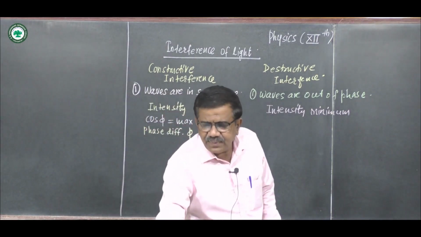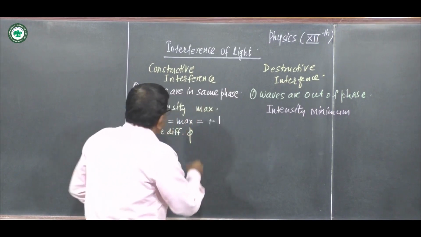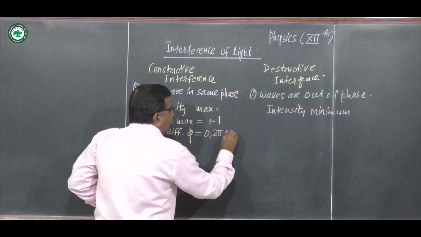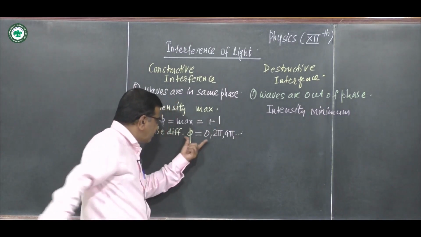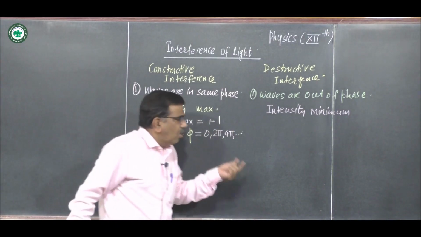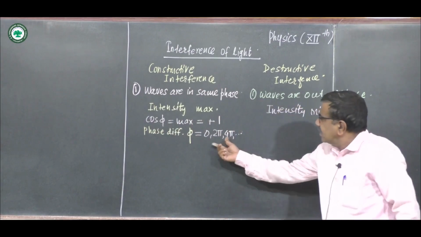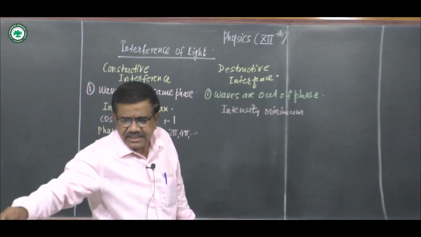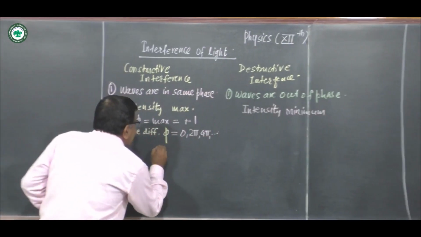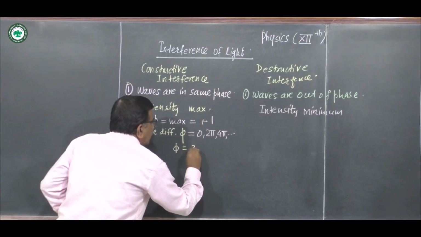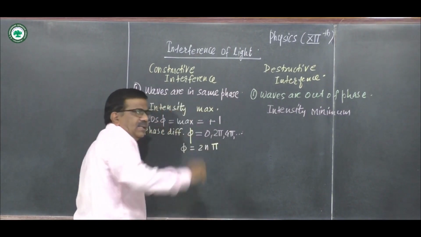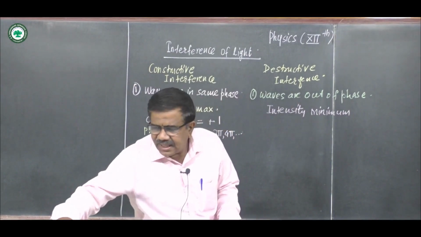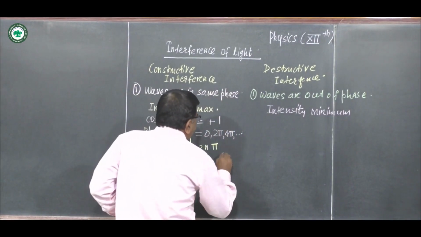So the phase difference between the waves is either 0, 2 pi, 4 pi and so on. For these angles, intensity is maximum, or cos phi is plus 1, or we write this as phi equal to 2n pi, where n starts from 0, 1, 2.